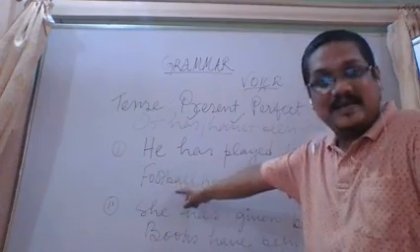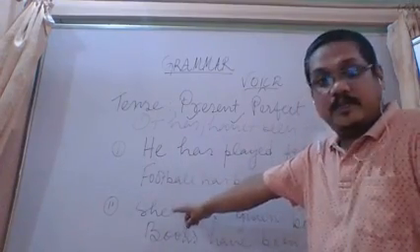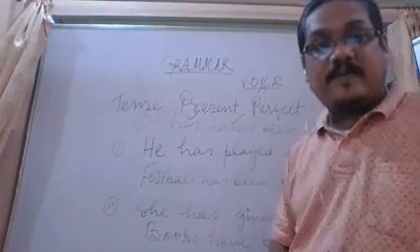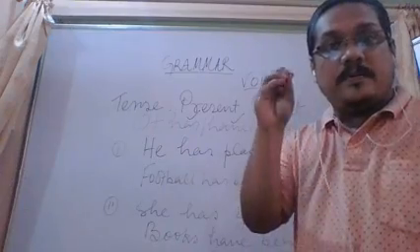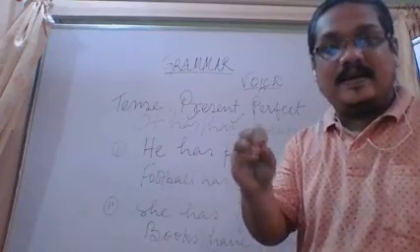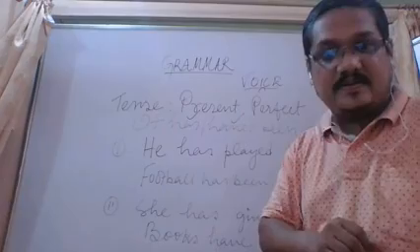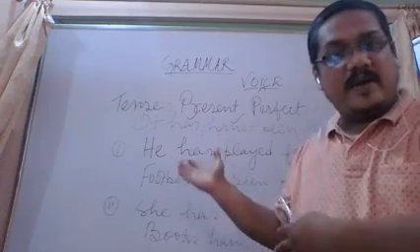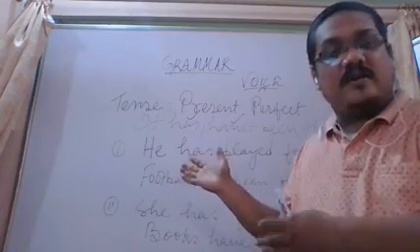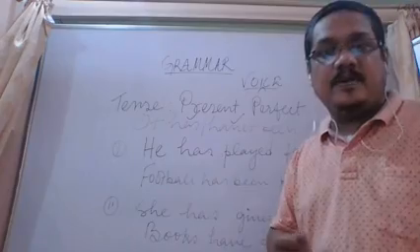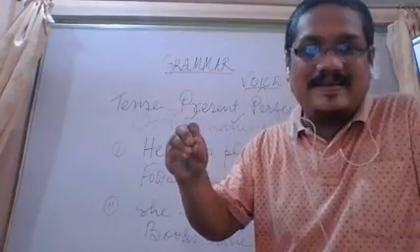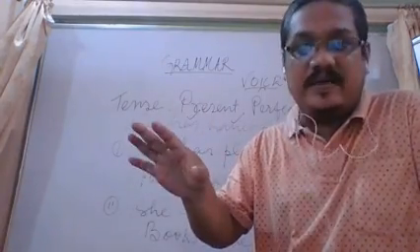If the object is singular, has. If the object is plural, then have. Okay, so with this we have completed present tense affirmative sentence. We will go to negative sentence. There I will give you the rules, and by now I think you have understood the basic things. So now we will move to past tense, and the sentence type will remain same.